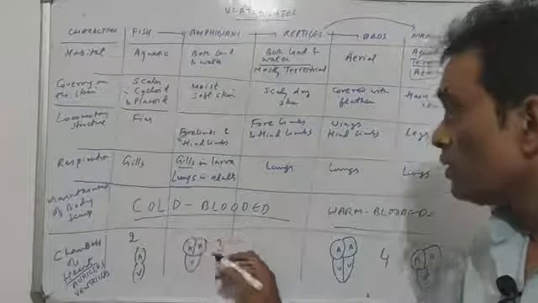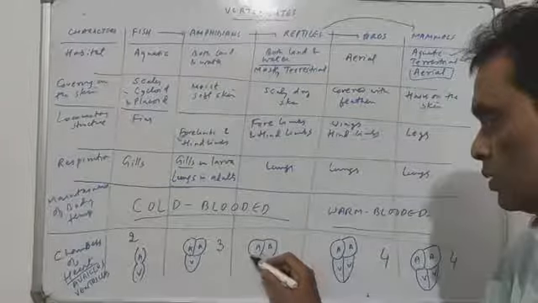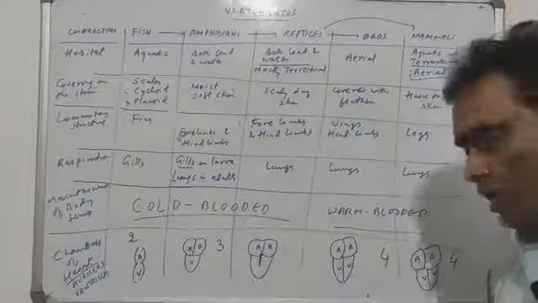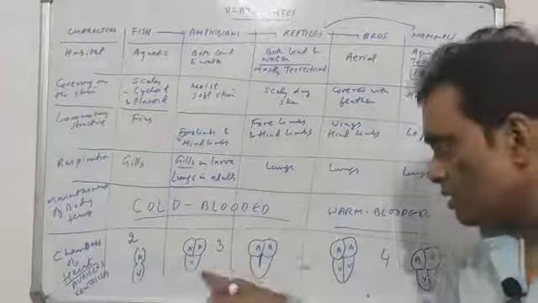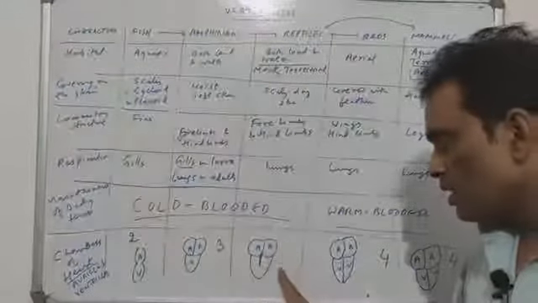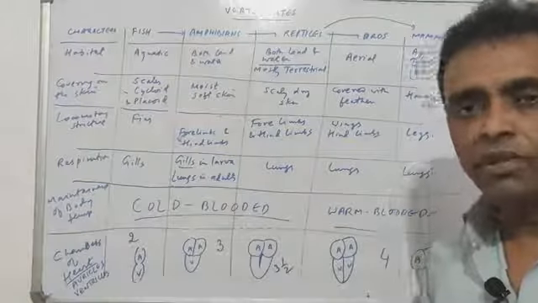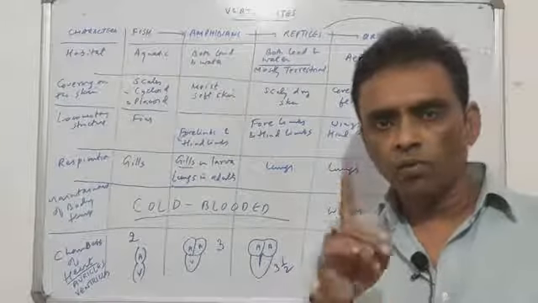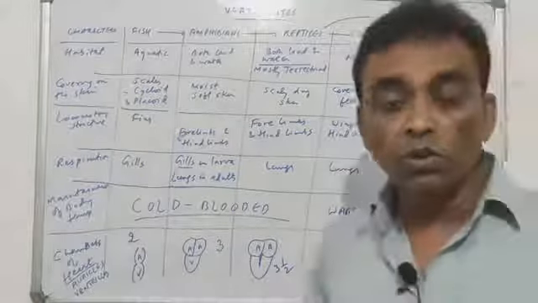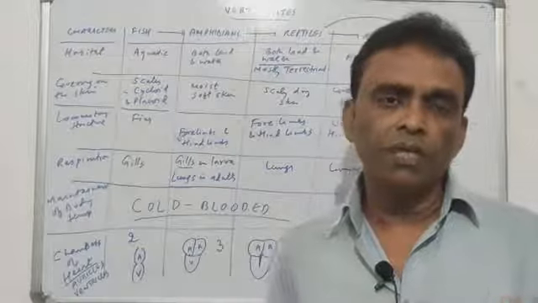Amphibians have 3 chambers. What about reptiles? The reptiles have 2 clear-cut auricles, and the ventricle is half separated. So because it is almost a structure in between this and this, there is no complete separation, half separation. So a character showing between 3 and 4. So we tend to say that reptiles have 3.5 chambers. There is just one reptile in this universe which has four-chambered heart, and that is called crocodile. Crocodile is a reptile having four chambers. Other than crocodile, all the reptiles have 3.5 chambers.